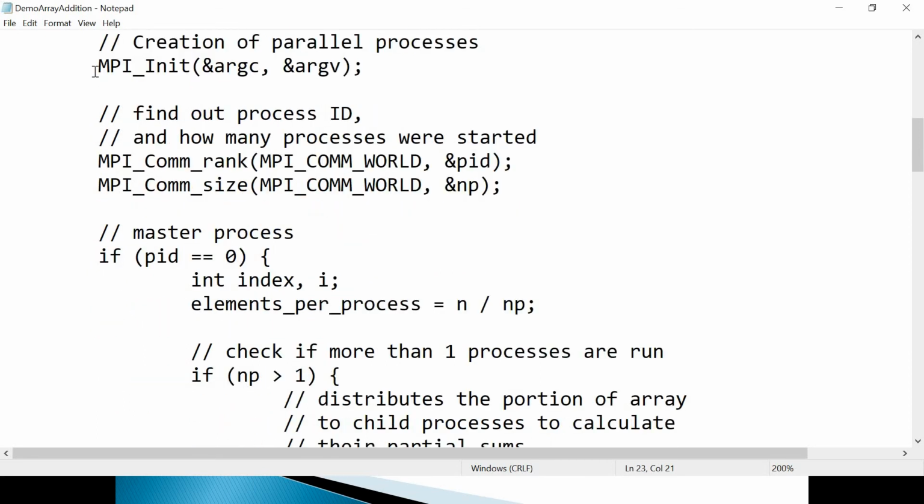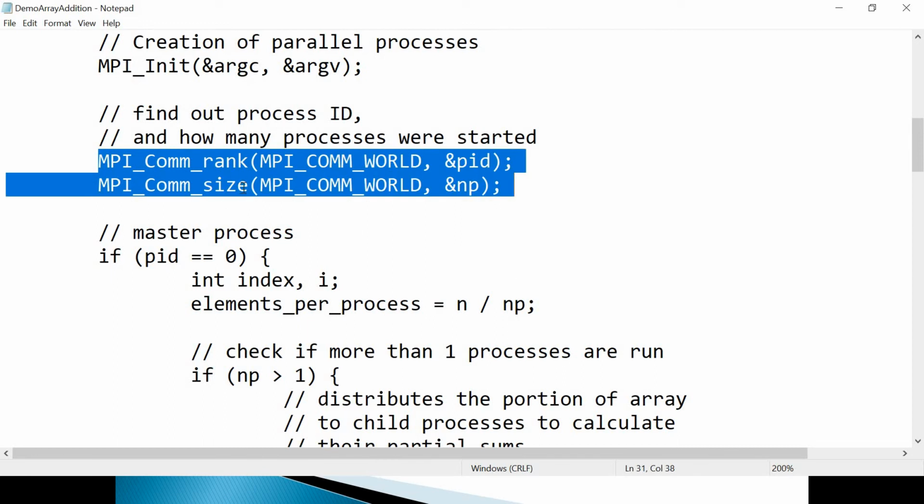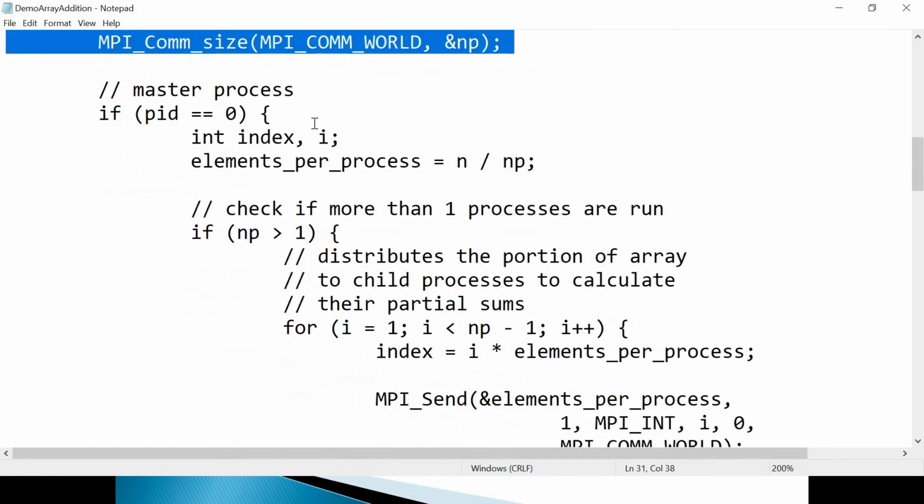Next, this is MPI init. I have called the API, I told you about this, to initialize. And then I have called these two APIs: MPI comm rank and MPI comm size. So in PID you will get the rank of the process, and in the NPI variable you will get the number of processes. And here is the code for the master process.